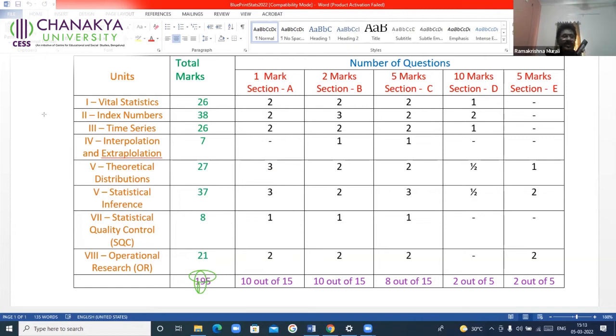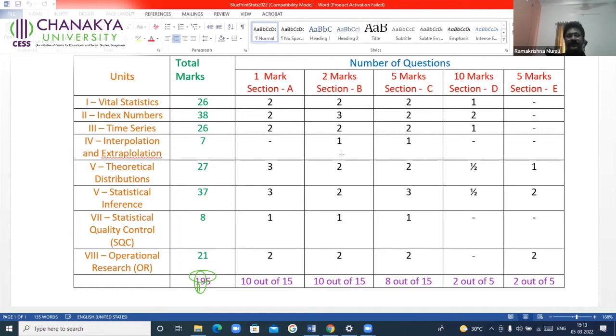Now we look chapter-wise. What is the weightage? How will the questions be asked? Look at the first, vital statistics. Out of the total 195, from this particular chapter, vital statistics, you will have problems or questions for 26 marks. And how are these 26 divided?